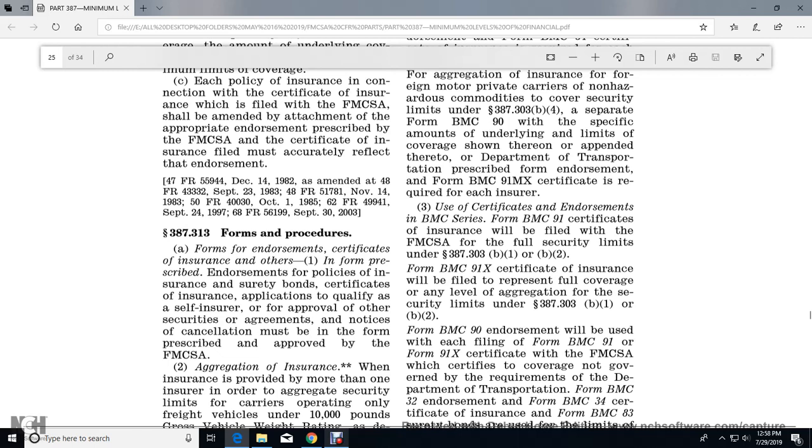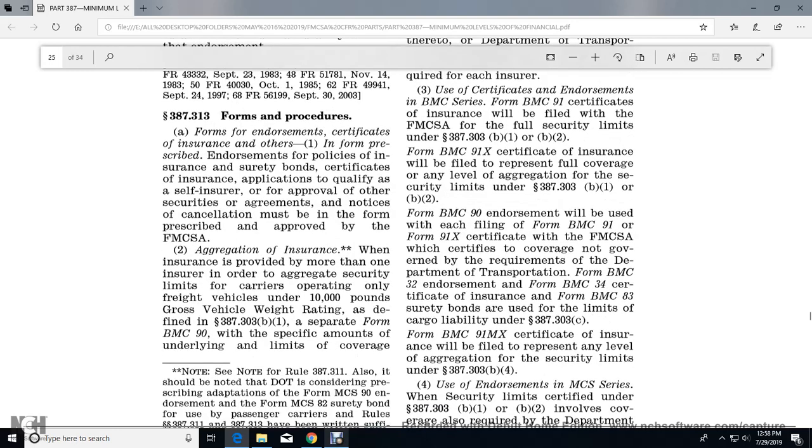Alright, 387.313, forms and procedure. Forms and endorsements, certificates of insurance other than the form prescribed for the endorsement, policy of insurance, surety bond, certificate of insurance, application to qualify as a self-insurer approved, and other security agreements and notices of cancellation must be in the form prescribed and approved by the Federal Motor Carrier Safety Administration.